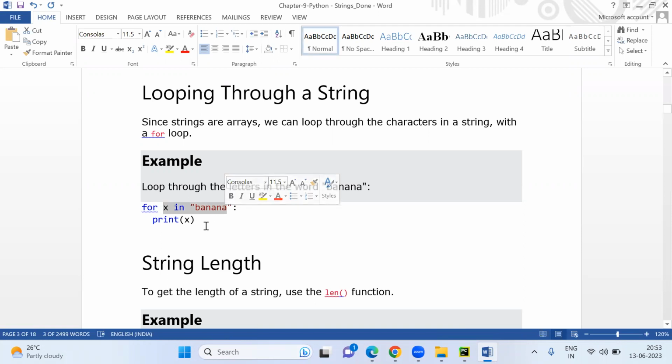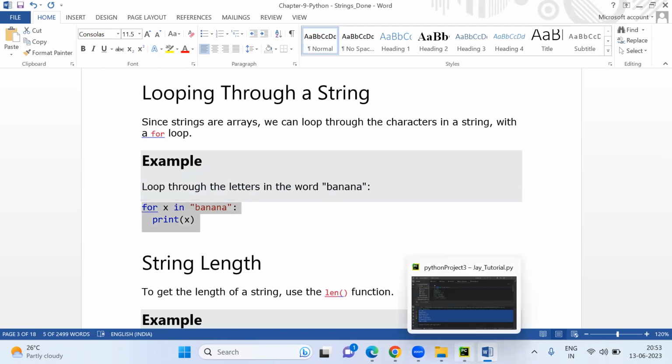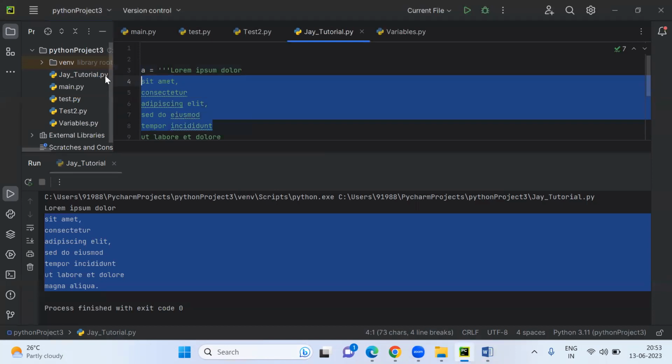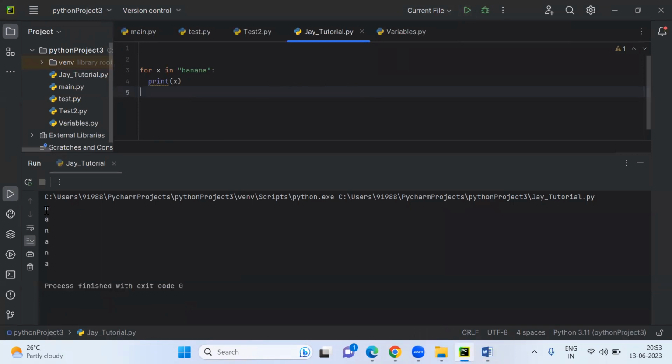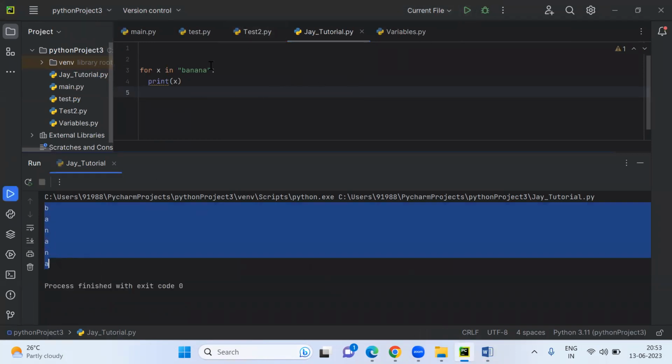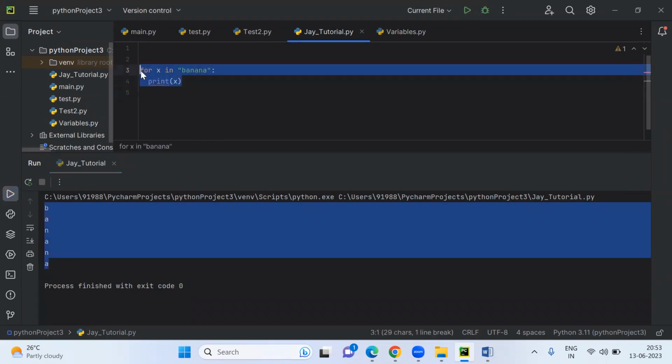So what will happen when you use this? It will just print how many characters are there in a banana. It will print them in a single line, B, A, N, A, N, A like this. It will break it up. So for loop will be used like this.